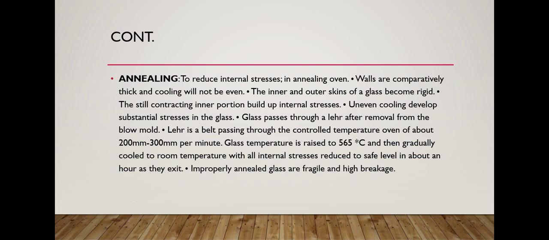Now we study its annealing. Annealing is a process in which glass is cooled at a slow temperature rate. To reduce internal stresses in the annealing oven, walls are comparatively thick and cooling will not be even. The inner and outer skin of the glass become rigid, but the inner portion of the glass is in internal stresses. To reduce these internal stresses, uneven cooling develops.